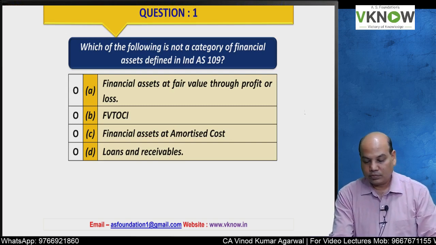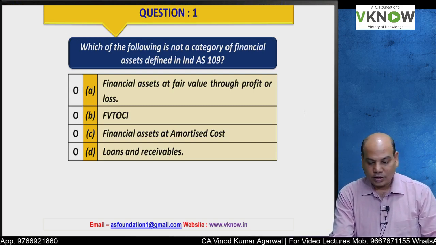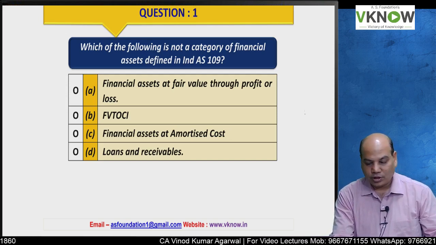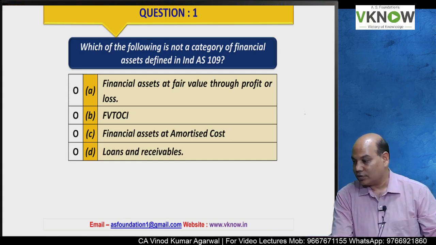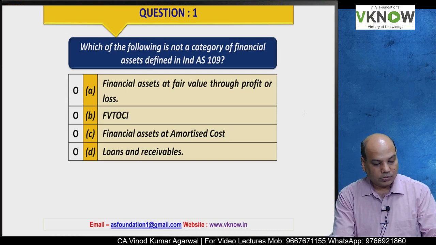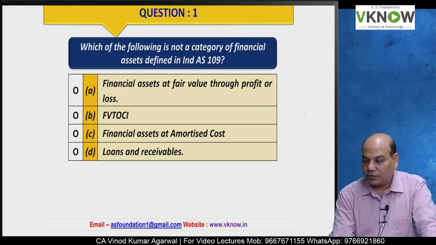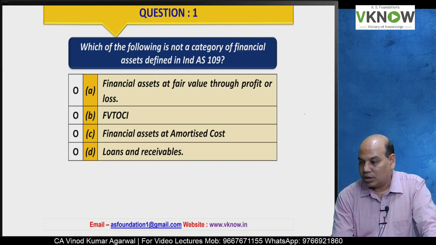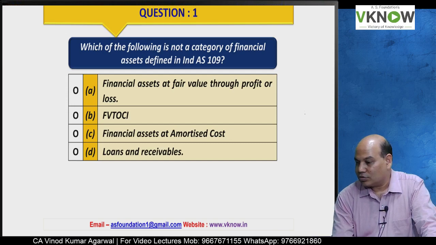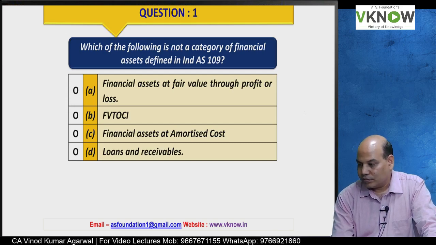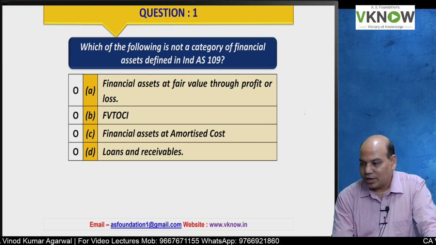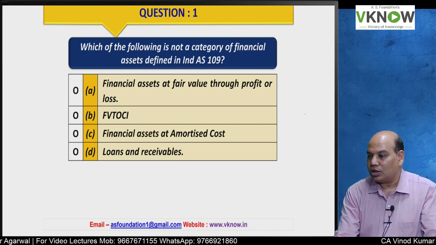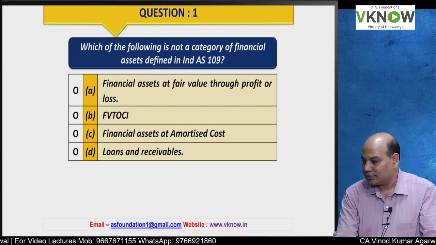Which of the following is not a category of financial asset as defined in Ind AS 109? Not a financial asset. Yes, please reply. Which is not a financial asset? FVTPL, FVTOCI, at amortized cost, loans and receivable. Please tick mark the right option. What do you think? Option A, B, C or D, which is not a category of financial asset?